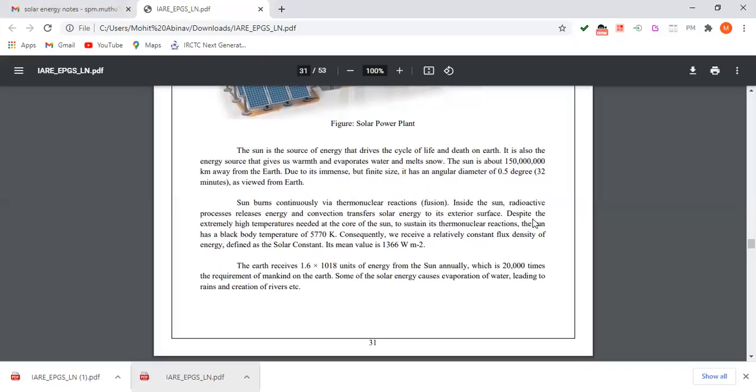Despite the extremely high temperature needed at the core of the sun to sustain its thermonuclear reactions, the sun has a black body temperature of 5770 K. Consequently, we receive a relatively constant flux density of energy defined as the solar constant. Its mean value is 1366 watts per meter squared.